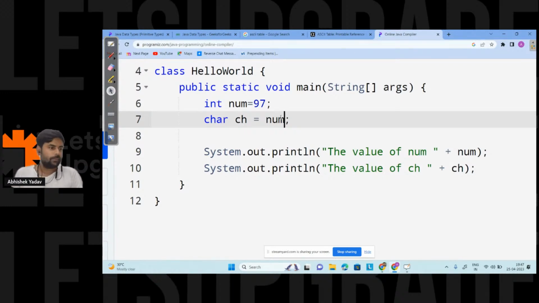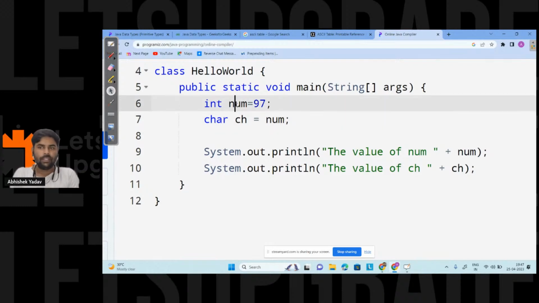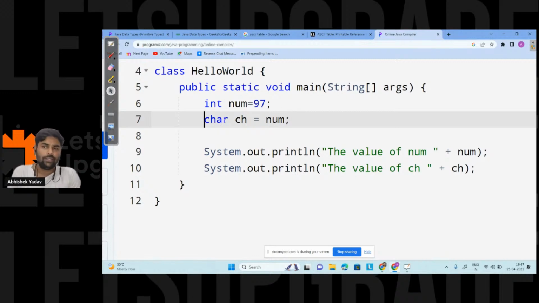Let's see. So this time I am having a variable num of integer type, and the data inside num is 97. After that, at line number 7, I'm trying to store an integer value in a character container, right? The value of num is 97.